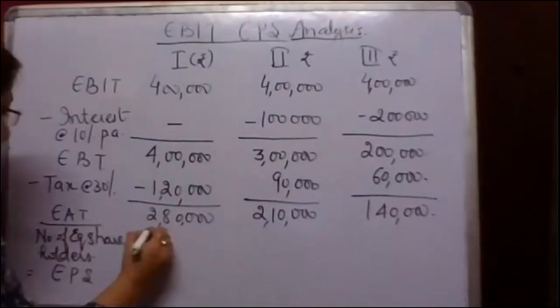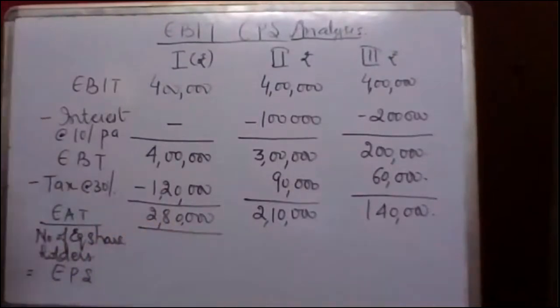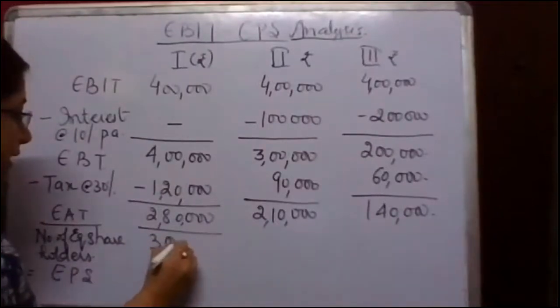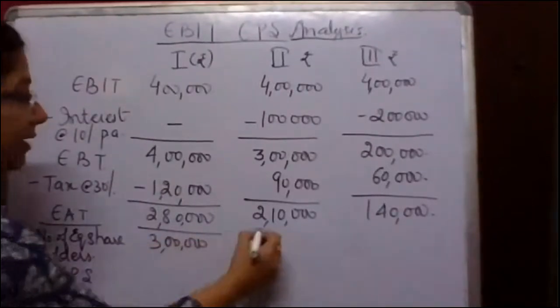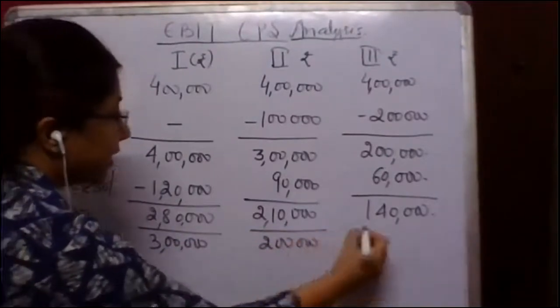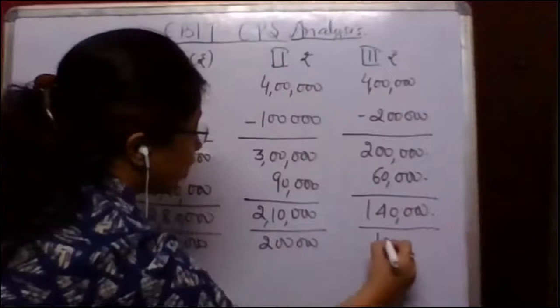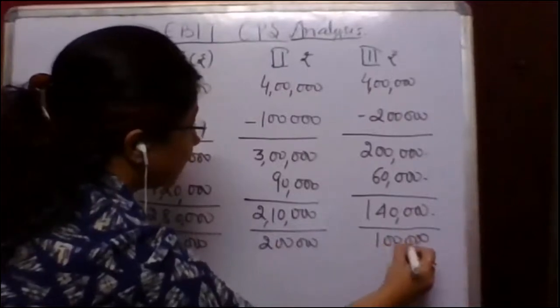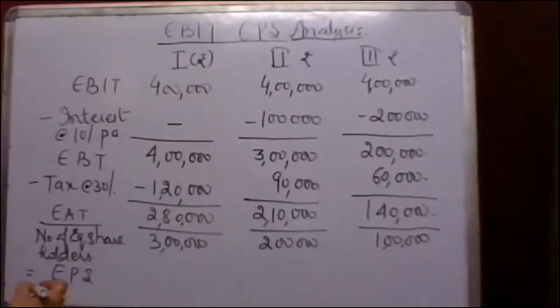So the number of equity shares in the first case was, if we recall, 3 lakh. Second case, it was 2 lakh. Third case, it was 1 lakh.